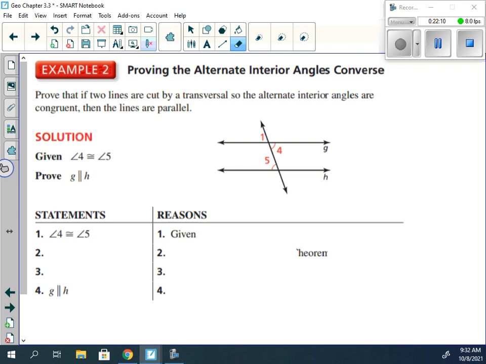So I do know that angle 4 is congruent to angle 5. And we want to prove that if two lines are cut by a transversal so that the alternate interior angles are congruent, then the lines are parallel. Well, we know so far, because we've already worked with the fact that the corresponding angle converse does work, yes?